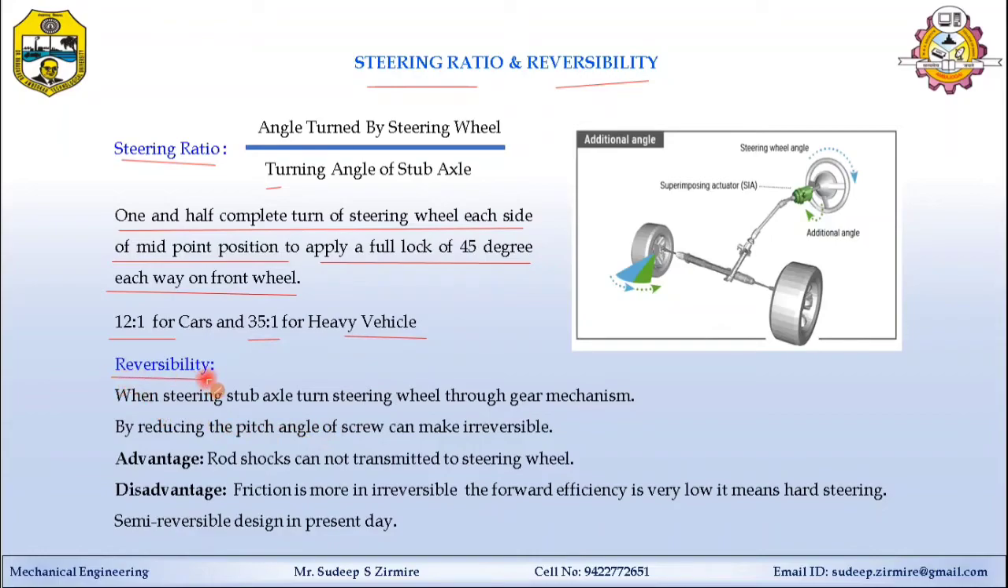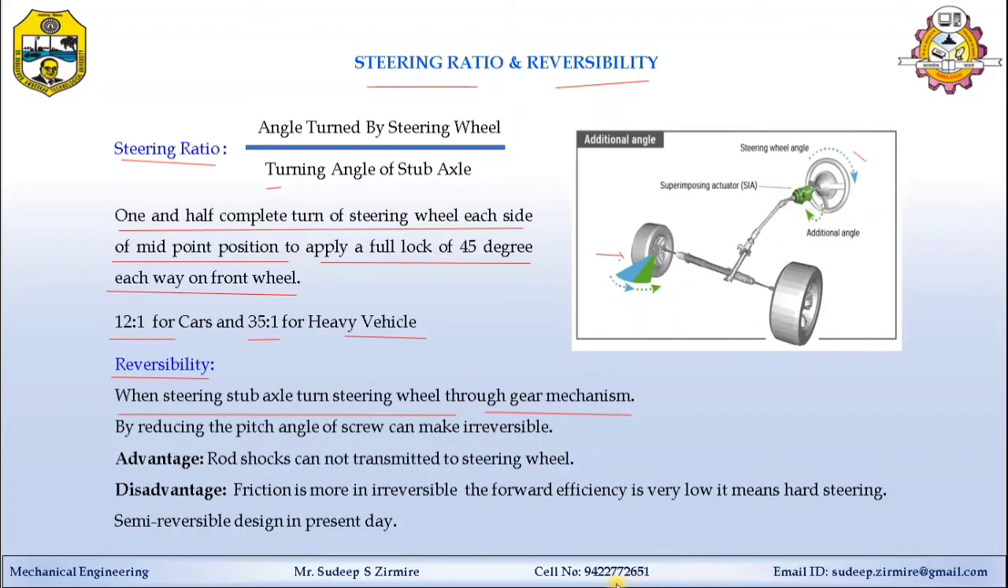Next point, friends, is related to reversibility. Reversibility related to the steering. When the steering stub axle turns the steering wheel through the gear mechanism, for example, let's consider if a person outside the vehicle is turning the front tires, automatically this motion is transferred through the steering linkage to the steering wheel, and it also rotates right or left, the same as the motion given to the steering wheel. So how is it happening?